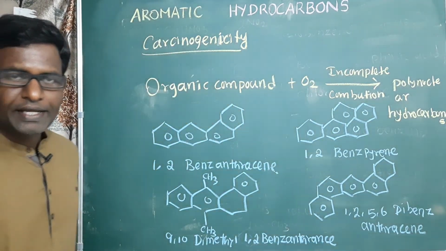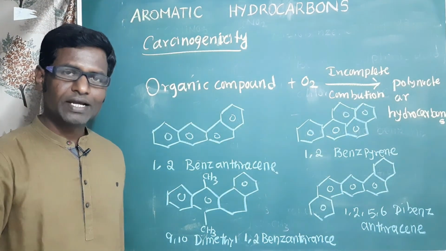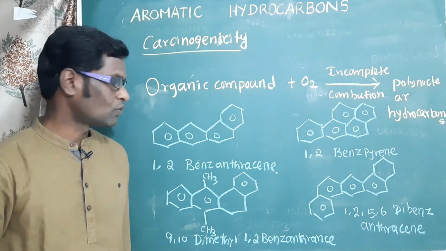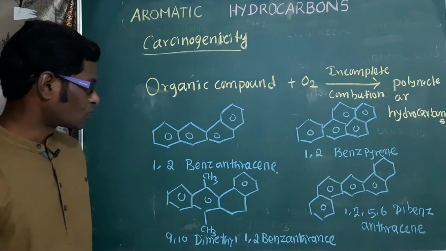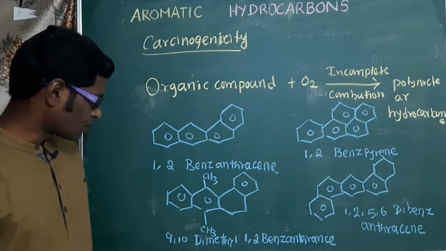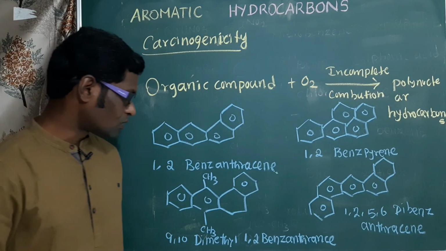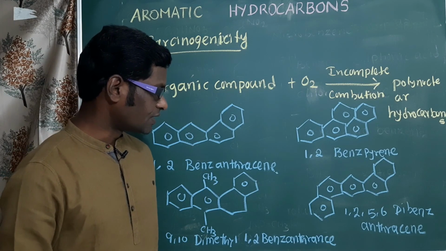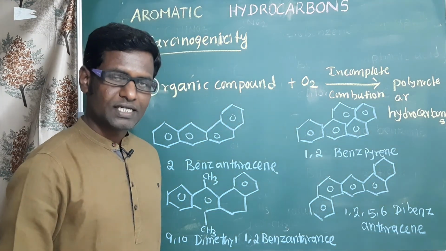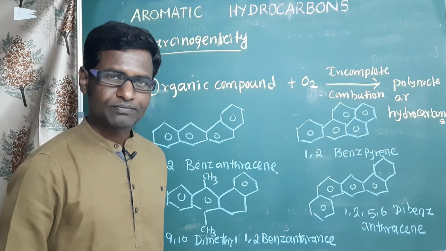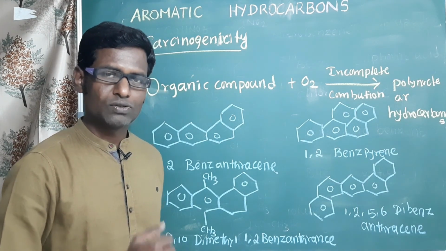When organic compounds are involved in incomplete combustion, they produce polynuclear hydrocarbons like 1,2-benzanthracene, 1,2-benzpyrene, 9,10-dimethyl-1,2-benzanthracene, and 1,2,5,6-dibenzanthracene. Such kinds of polynuclear hydrocarbons can produce cancer, so they are called carcinogenic agents.